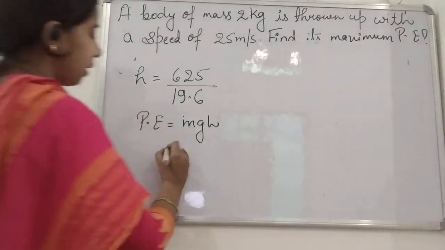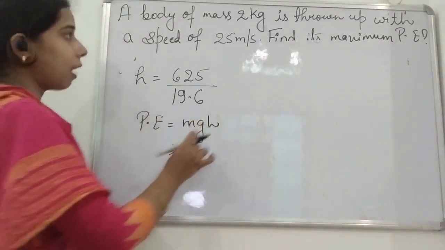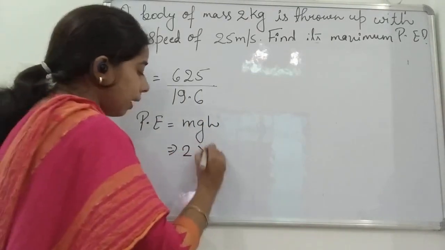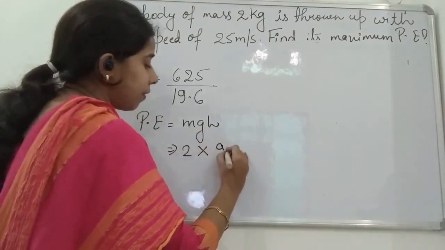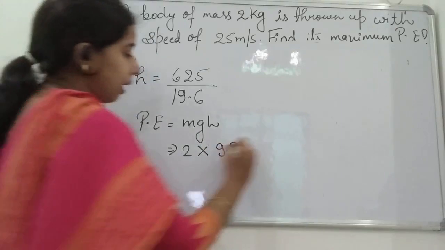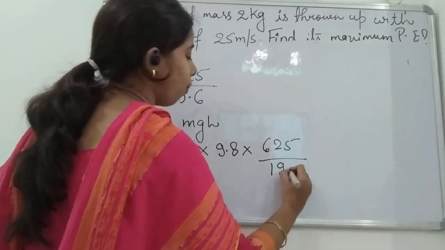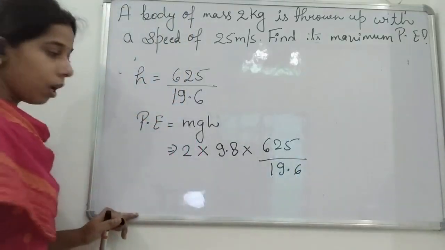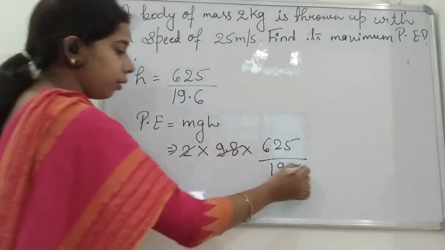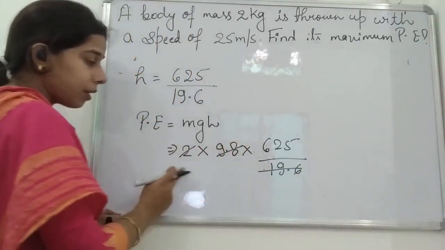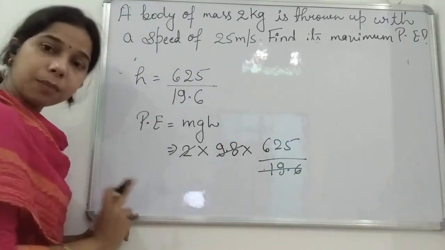Okay, so we will write it here. Potential energy that we have to find. Mass is 2 into acceleration due to gravity is 9.8 into 625 upon 19.6. Okay, so when you cancel each other, what you will get, because 9.8 into 2 will be 19.6 only.